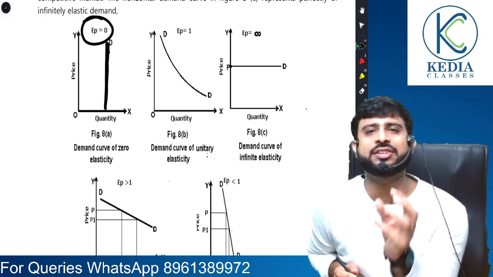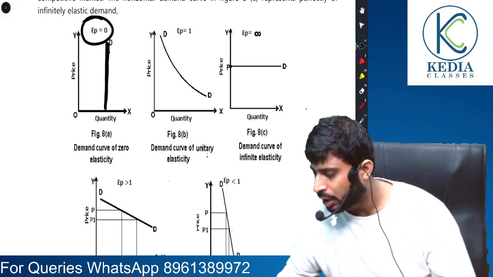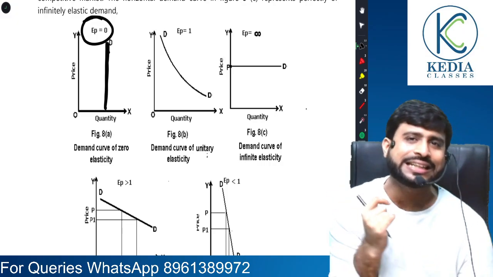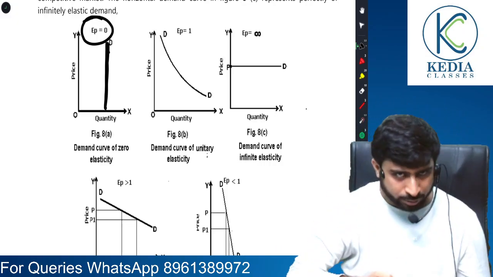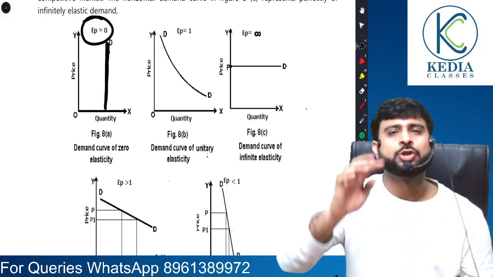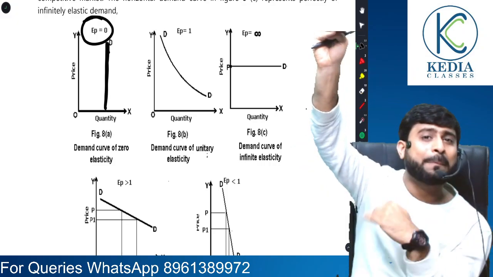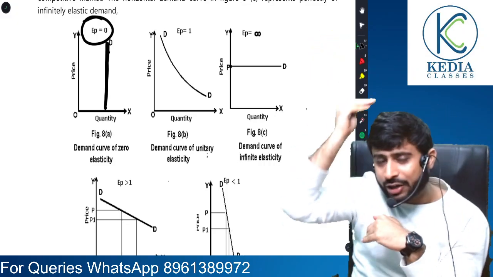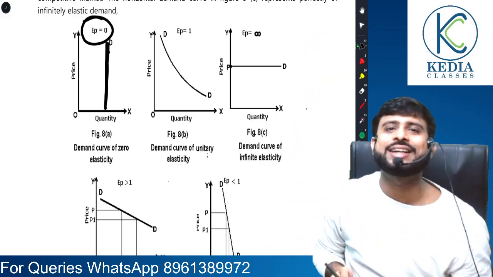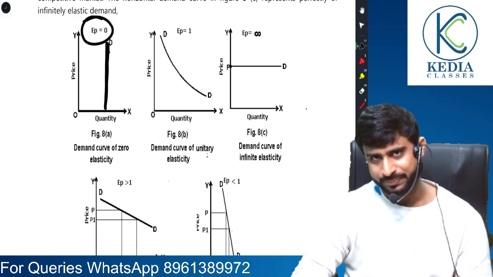And it's very easy to understand once you understand the concept. What am I teaching you? I am teaching you perfectly inelastic demand. Now when I teach you perfectly inelastic demand, what do I mean? It means that despite change in price, there is no change in quantity. So think of the formula. What was the formula of EP? Percentage change in quantity by percentage change in price. Come on, if there is no change in quantity, then naturally the numerator is 0. 0 by anything is 0. So this is the case of perfectly inelastic demand.